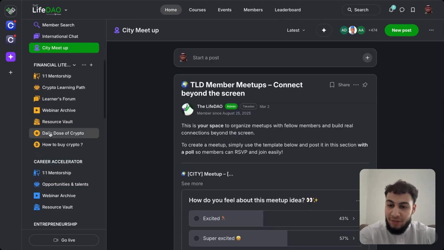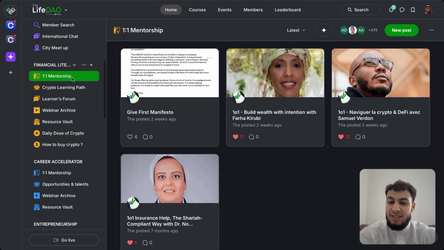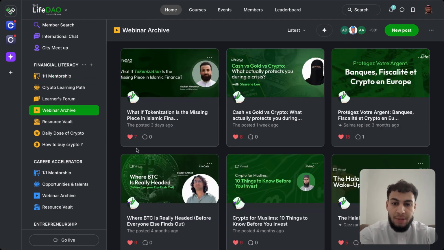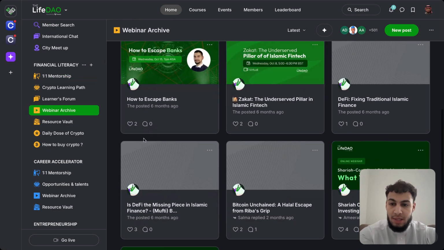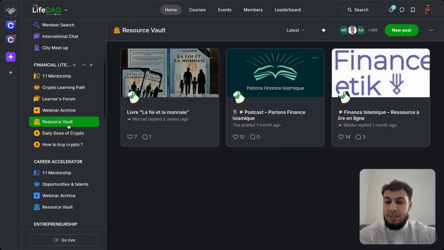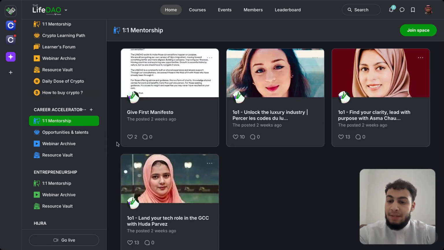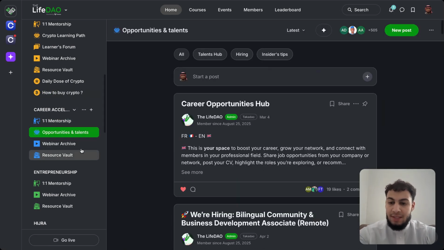Then you can explore the different channels based on your interest. If you're interested in financial literacy, you can visit this section, find mentors, and book a session with a mentor. You'll also be able to find webinars on different topics with different experts from the community, and of course, some resources and workshops about crypto. Same thing here, you can find mentors, different opportunities, and all the webinars and resources.